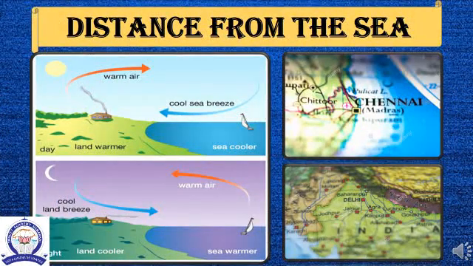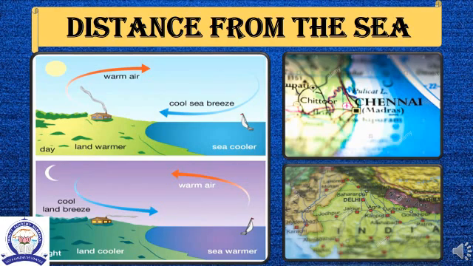Distance from the sea. Distance from the sea also affects the climate of a place as water heats or cools slowly than land. The sea has an effect in both summer and winter. Places near the coast have a moderate climate. Children, what is meant by moderate climate? Yes, moderate climate means neither very hot nor very cold. The coastal areas have moderate climate.